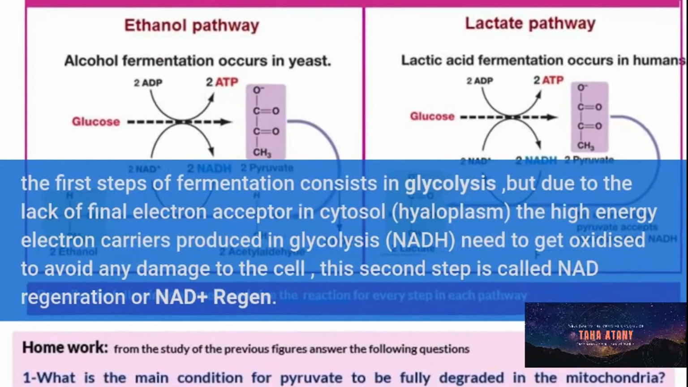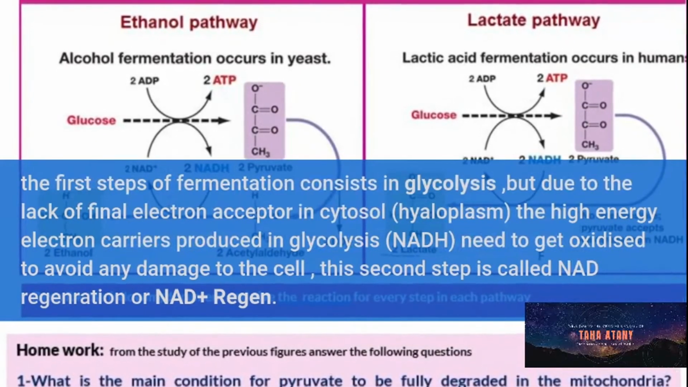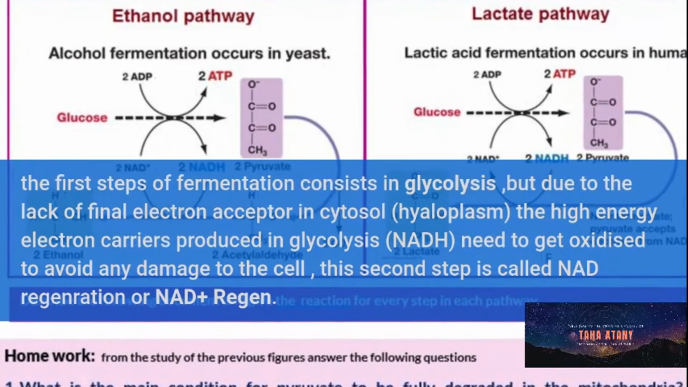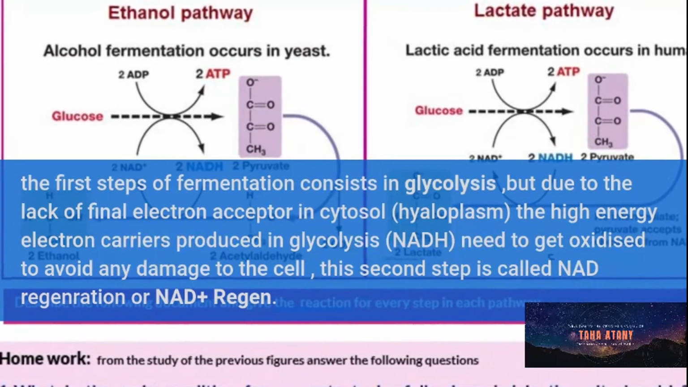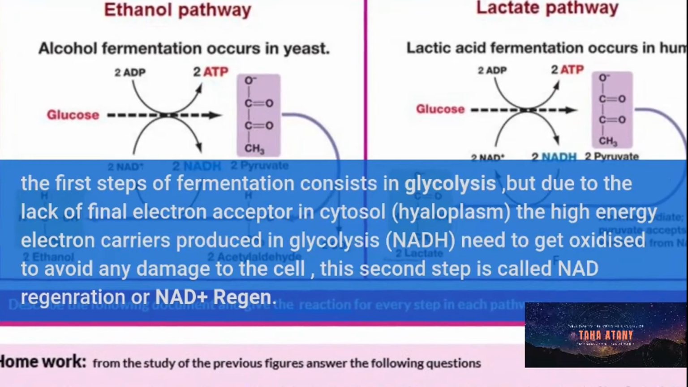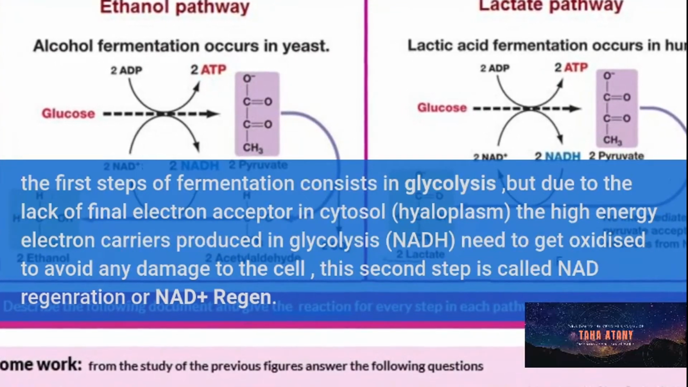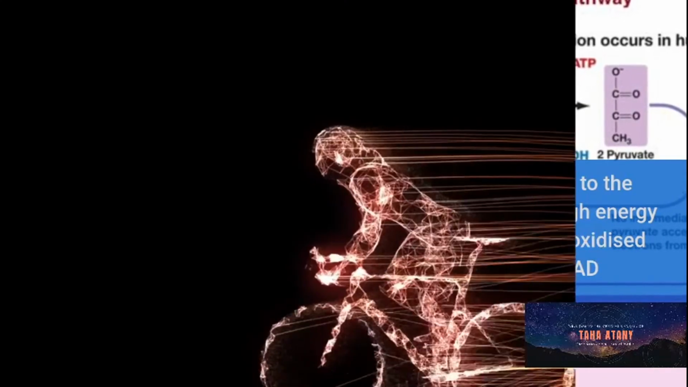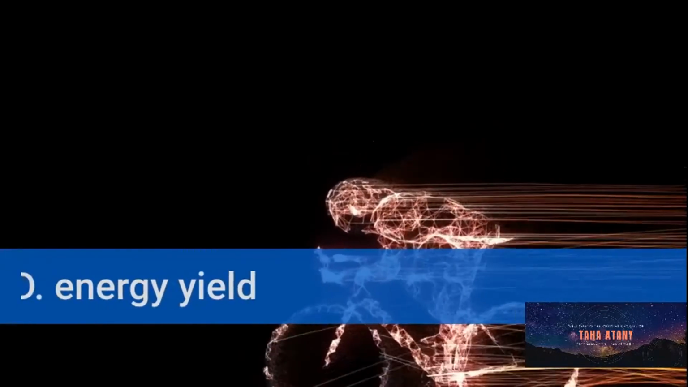The first step of fermentation consists of glycolysis, but due to the lack of a final electron acceptor in the cytosol, the high energy electron carrier produced in glycolysis needs to get oxidized to avoid any damage to the cell. This second step is called NAD regeneration or NAD regen.